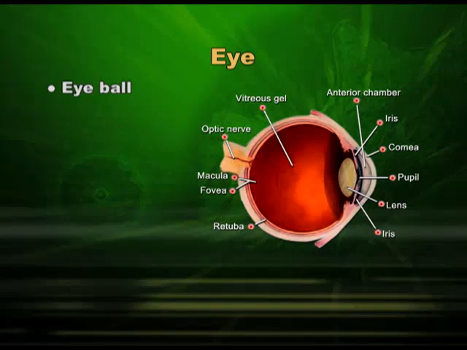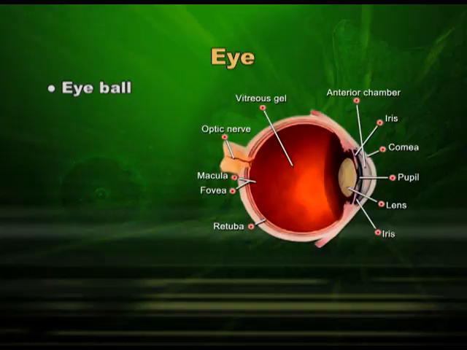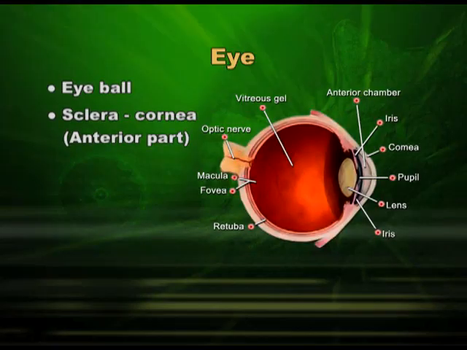Eye is placed in a round structure called the eyeball, and within this eyeball the eye is well protected. As far as structure is concerned, it has 3 major layers. The outermost is called sclera or scleroid. It is important because it is going to make the cornea towards the anterior part of the eye.